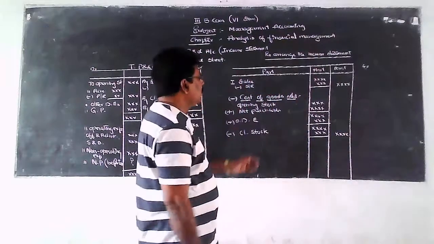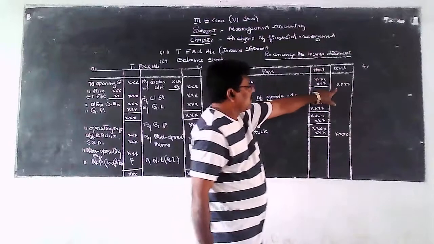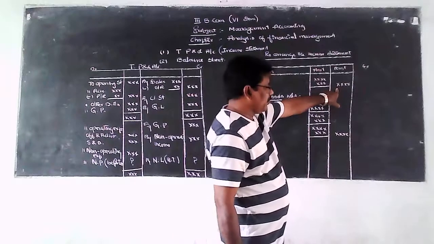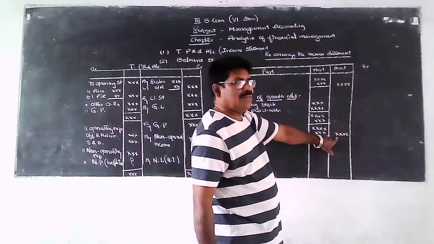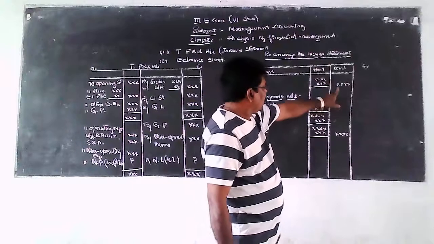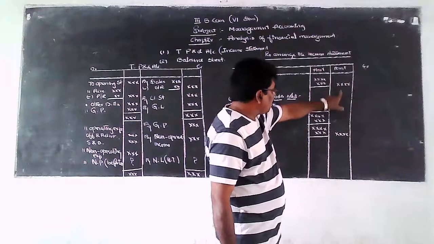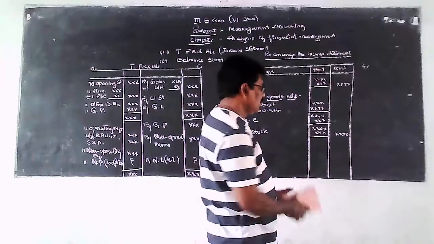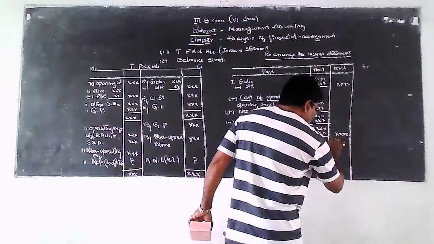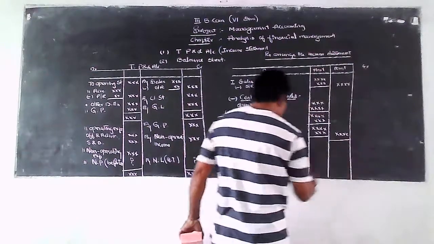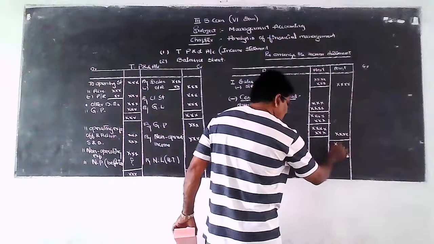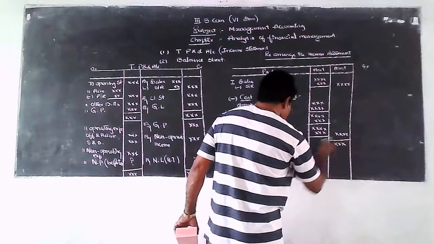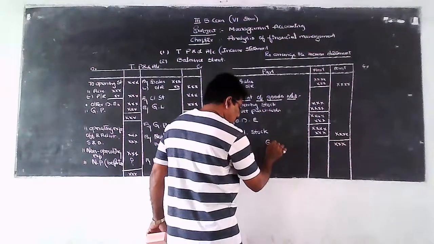So in the outer column, this is the net sales value, and this is the amount of cost of goods sold. The difference of these two values is called either gross profit or gross loss.